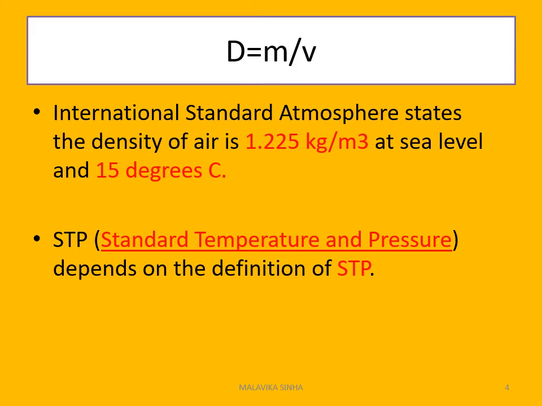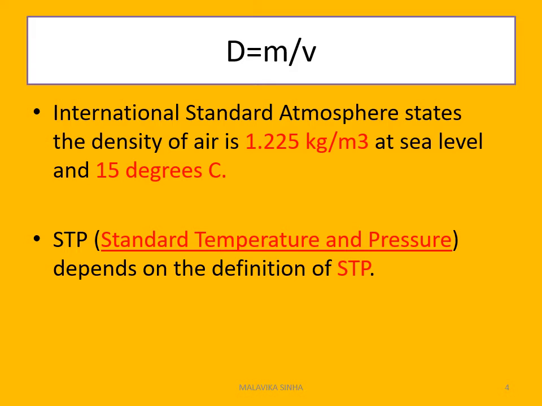The International Standard Atmosphere states that the density of air is 1.225 kg per cubic meter at sea level at 15 degrees centigrade. Here it should be clear that the density depends upon the standard temperature and pressure.